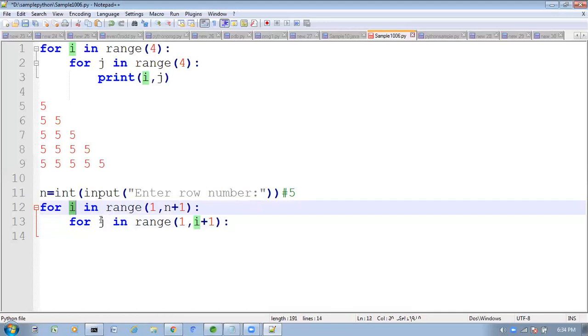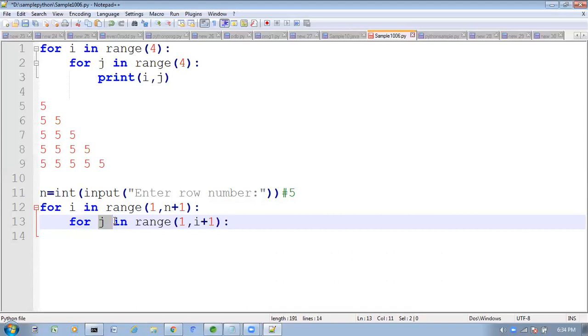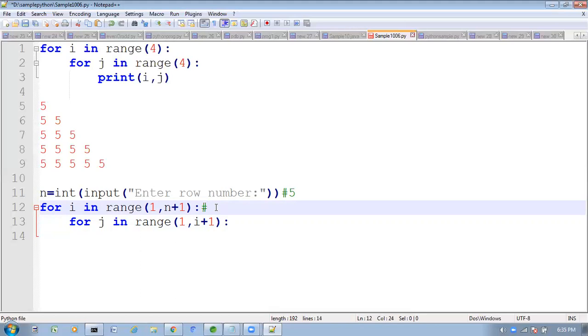The first for loop will talk about row number, and the second loop will always talk about the number of times you want to take that digit in that row. Total number of times you want to take the digit in that row. Here what are the generated numbers? 0, 1, 2, 3, 4.